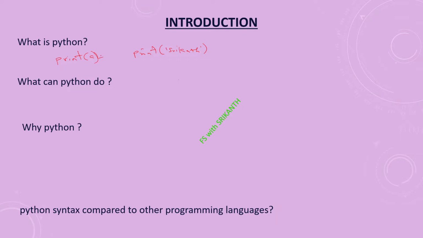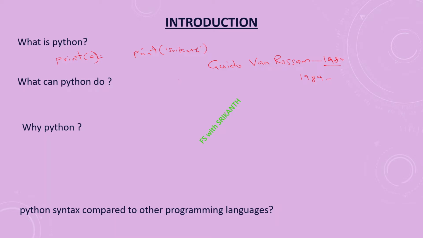Python is an interpreted, high-level, general-purpose programming language. It was developed by Guido van Rossum, who started the development in the 1980s. While working on the ABC programming language, as one of its members, he thought about this Python programming language.